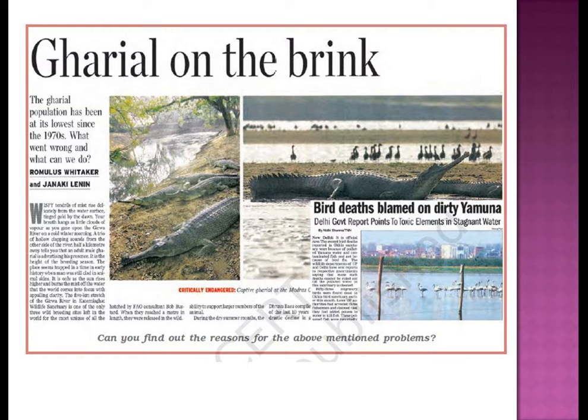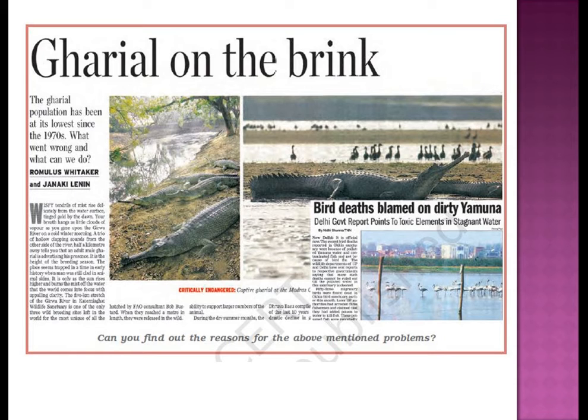Next, moving further, this slide is talking about, can you find out the reason for the above mentioned problems? So here are the photographs of Gharial, and the bird death blamed on the dirty Yamuna.